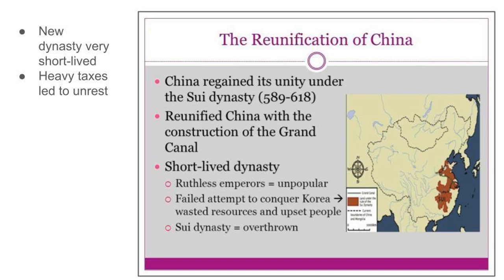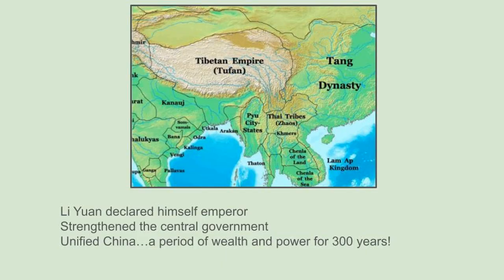The Sui dynasty created a new central government and ruled for 29 years, but by 617, heavy taxes led to unrest and a struggle for power. In 618, a general named Li Yuan declared himself emperor and established the Tang dynasty. Tang rulers built on the accomplishments of the Sui dynasty, strengthened the central government, and increased Tang influence over outlying areas. Under the Tang, a unified China enjoyed a period of wealth and power that lasted nearly 300 years.